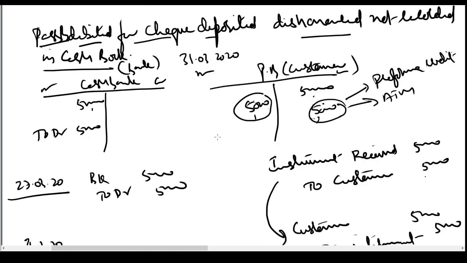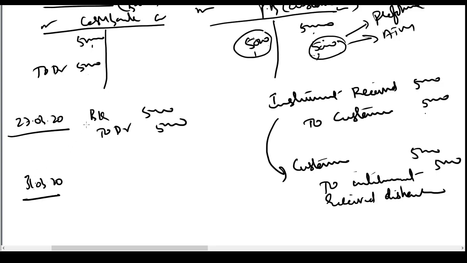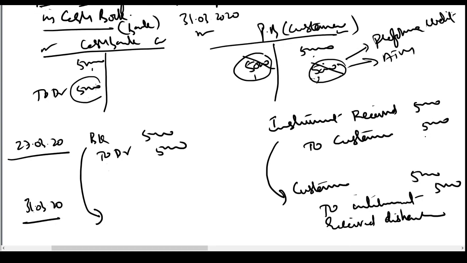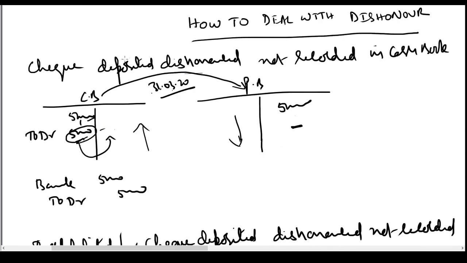Okay. If we also came to know before 31st March 20, whatever entry we have passed, we'll reverse it and cancel it. But if you don't come to know that the check has been dishonored, then this entry will not be reversed. It will remain. So now what will happen because of this? If the bank has done this, so the debit and the credit will get cancelled. There will be a deposit recorded in the cash book, but it has not been withdrawn and cancelled because we did not come to know about it. So this balance will increase, this balance will be lower. If we are starting with the passbook and trying to arrive at the cash book, then we have to increase it by 5,000 rupees. So this is how we have to deal with dishonor of checks deposited.